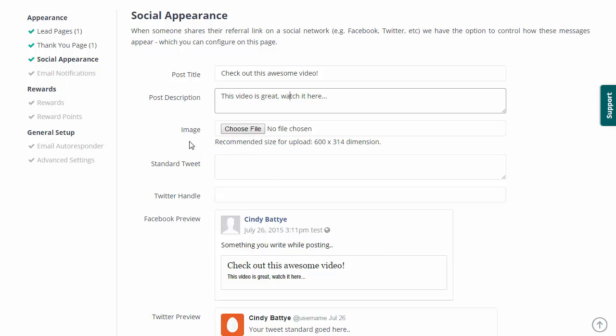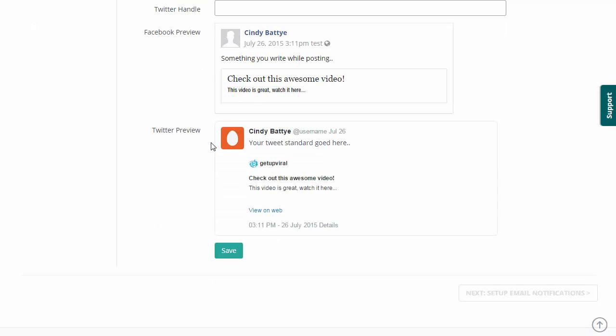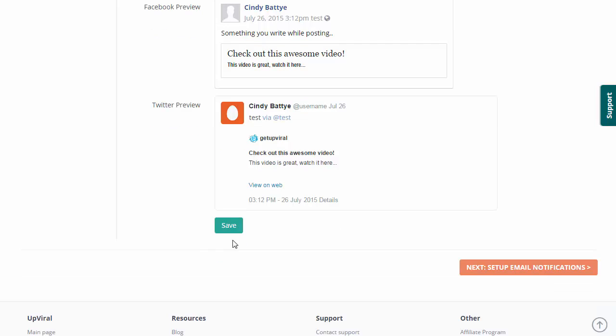We can upload our own custom image, and then same thing for the Twitter. You can insert what you want it to say when someone clicks on the share button. Okay, when you have that, just click on save. And then once you do that, we can set up our email notifications.